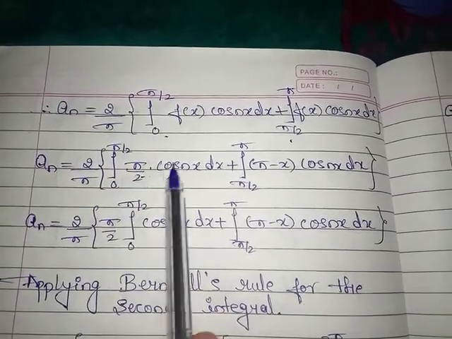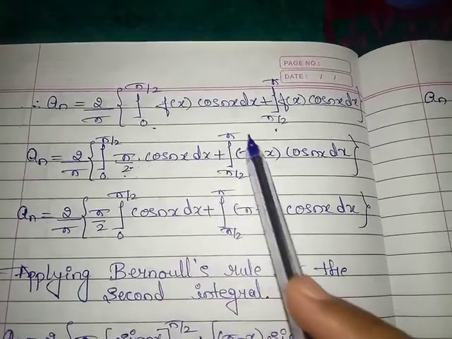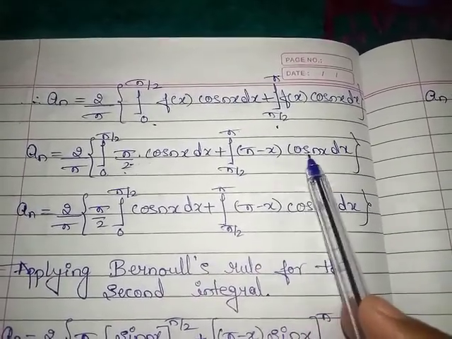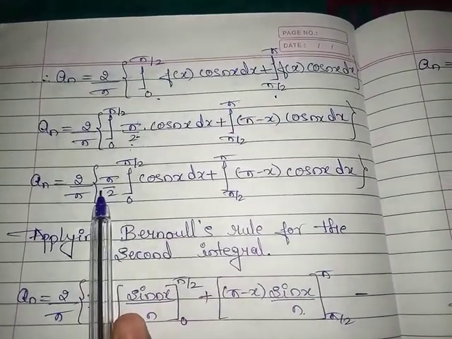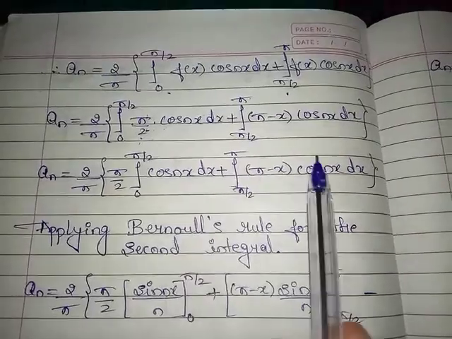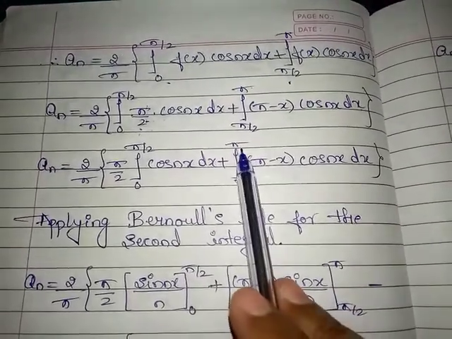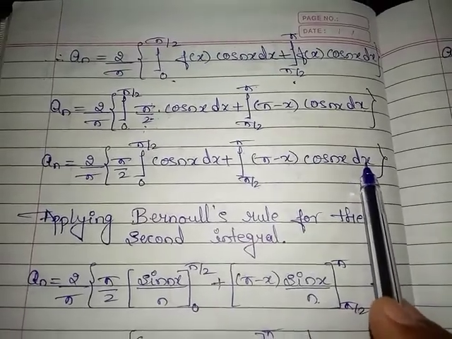From 0 to pi by 2 it is x, and from pi by 2 to pi it is pi minus x, into cos nx dx. Here pi by 2 is a constant, take it outside the integration. We have to just integrate cos nx dx, plus integration from pi by 2 to pi of pi minus x into cos nx dx.